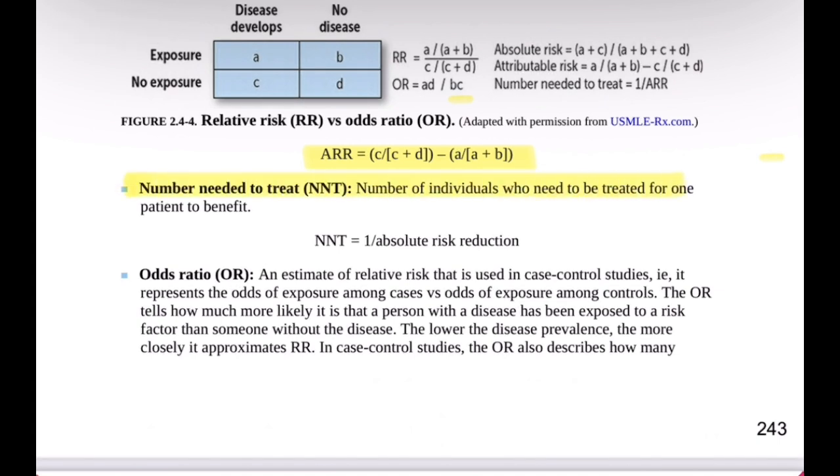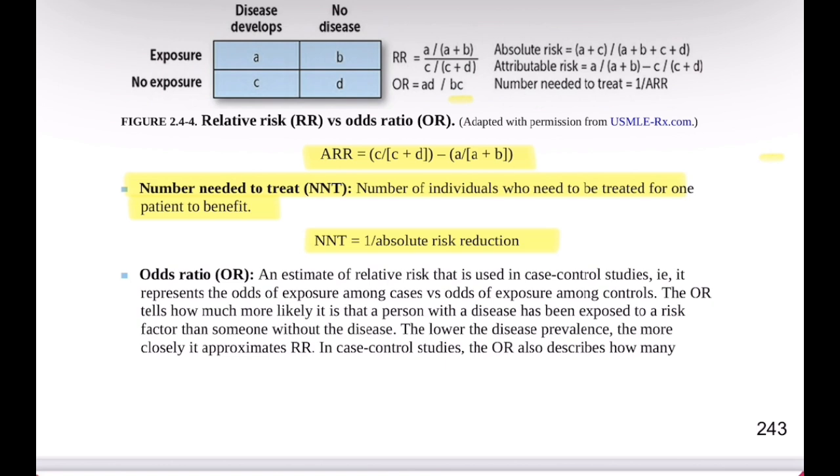Number needed to treat, NNT. The number needed to treat indicates how many individuals must receive a treatment for one patient to benefit. Formula: number needed to treat equals 1 divided by the absolute risk reduction. A smaller NNT means the treatment is more effective.